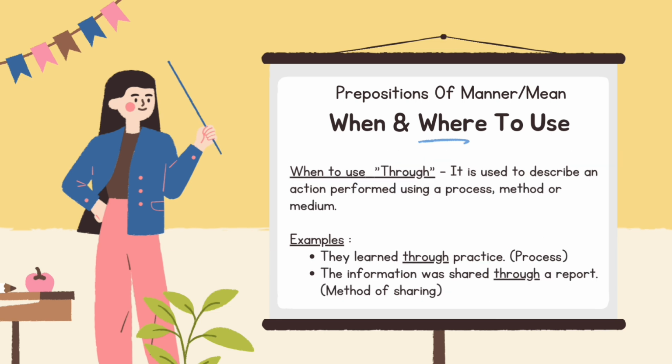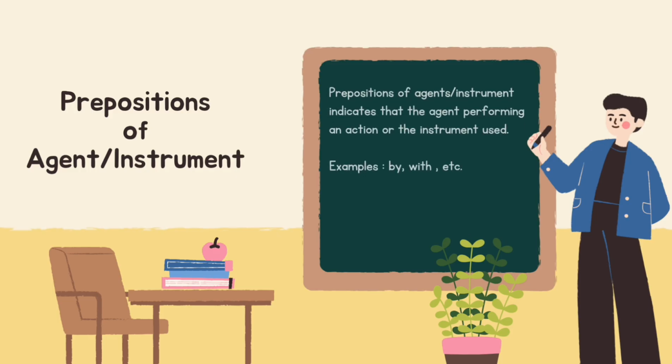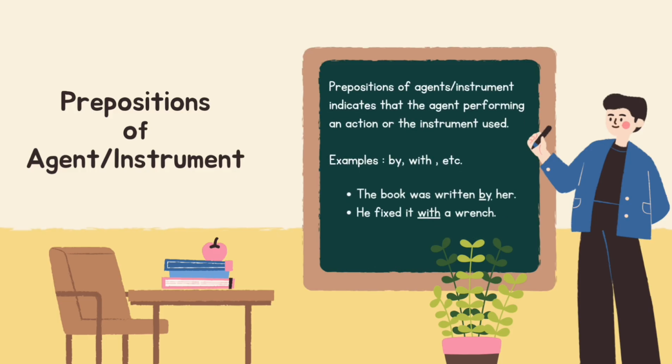When and where to use through. It is used to describe an action performed using a process, method, or medium. Examples: they learned through practice. Process. The information was shared through a report. Method of sharing.